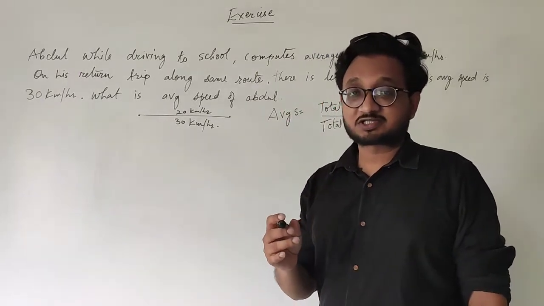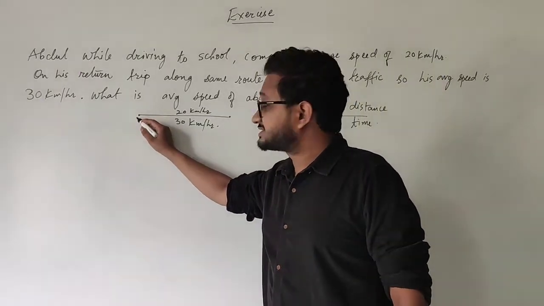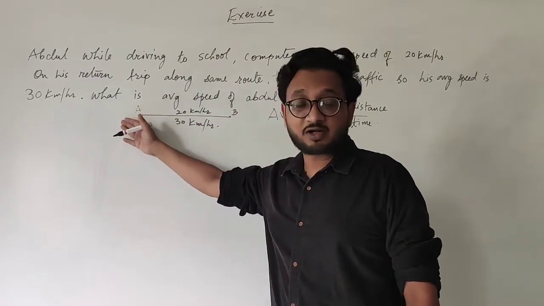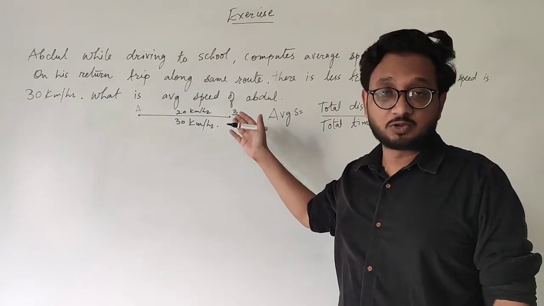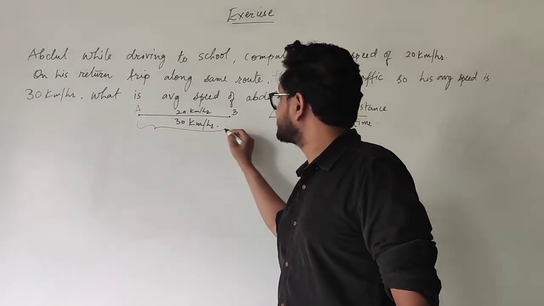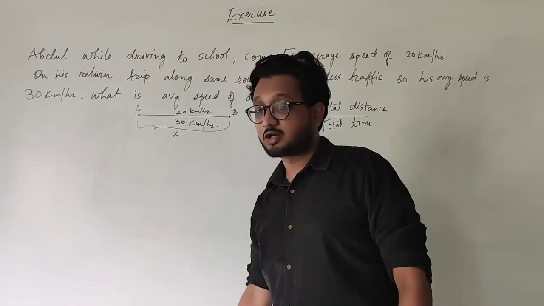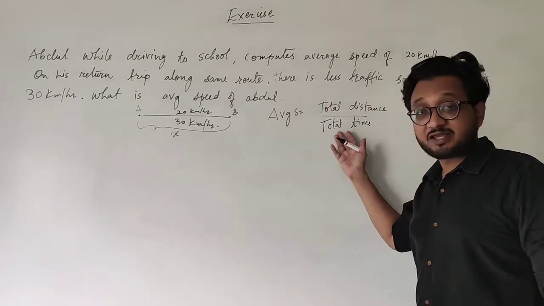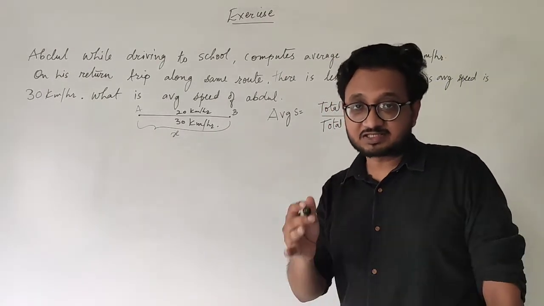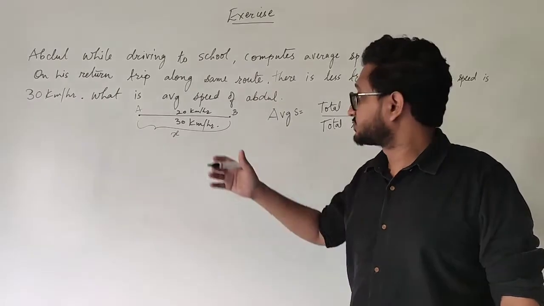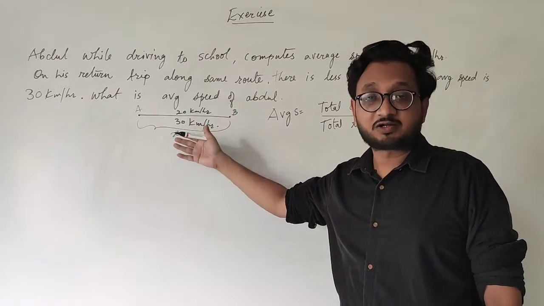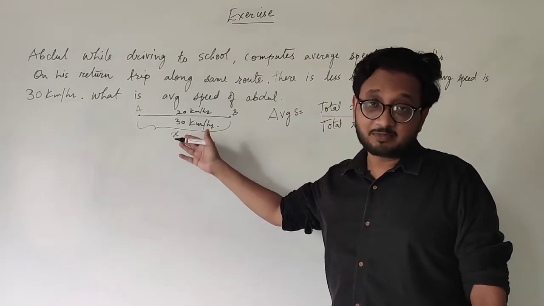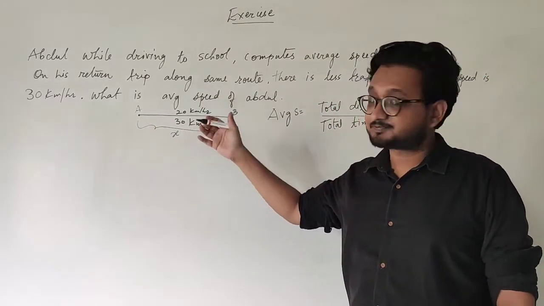So in short, you can state that from point A to B, where A is the home for Abdul and B is his school, the distance is x kilometers. We don't know what the distance is, so we can take x. But for time, we cannot do that. Distance can be anything, but time is not arbitrary. So we cannot take the same x or any other variable for time. We need to find the time using these values.